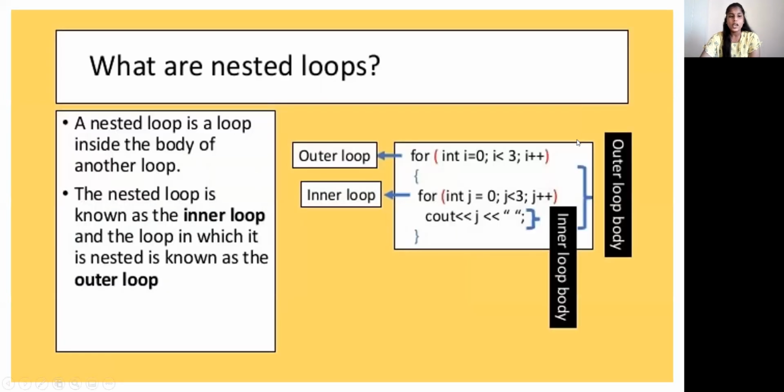What are nested loops? A nested loop is a loop inside the body of another loop. The nested loop is known as the inner loop and the loop in which it is nested is known as the outer loop. Outer loop: for (int i = 0; i < 3; i++). Inner loop: for (int j = 0; j < 3; j++). Count.